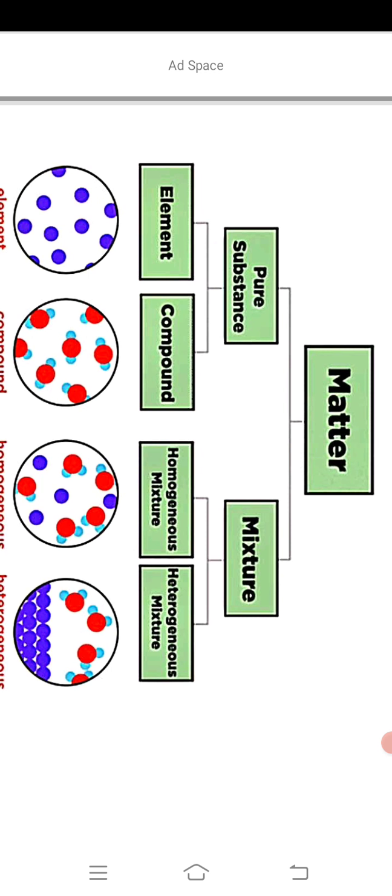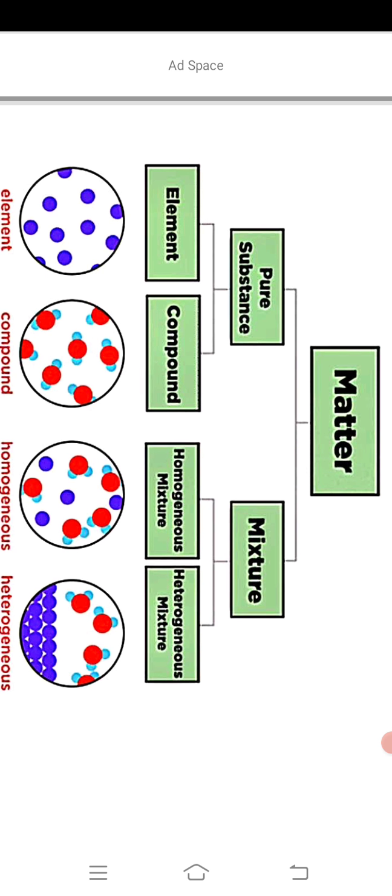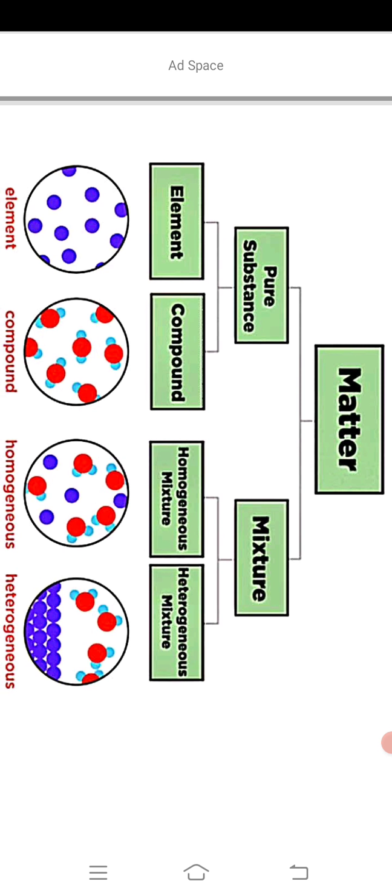Now I am going to discuss mixture, and this is very important for starting the new chapter, separation of substances. We must know about mixture. What is a mixture? A mixture is a substance that contains two or more different substances mixed together.